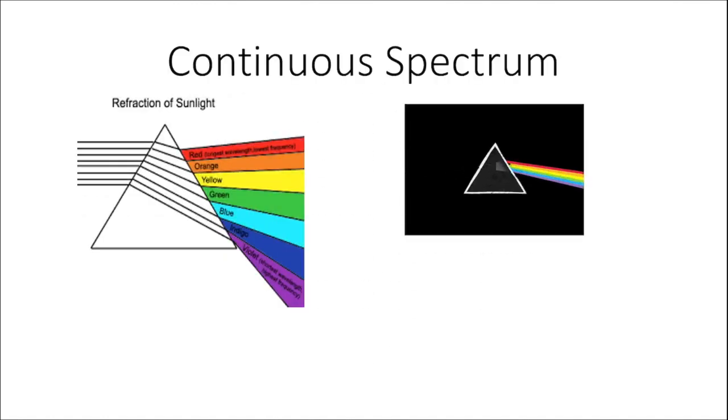So we all know that when a source emitting white light is allowed to pass through a triangular prism, the white light splits up into light of 7 different colors. The splitting of light occurs due to refraction, and the refraction of light is inversely proportional to its wavelength. Since violet colored light has the shortest wavelength, it refracts or bends the most. And since red has the longest wavelength, it bends the least.